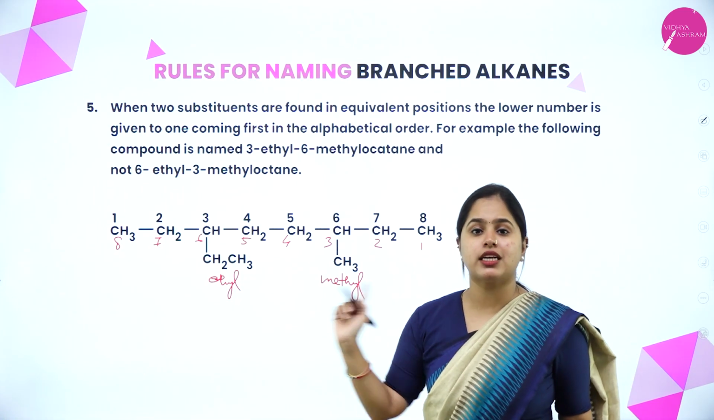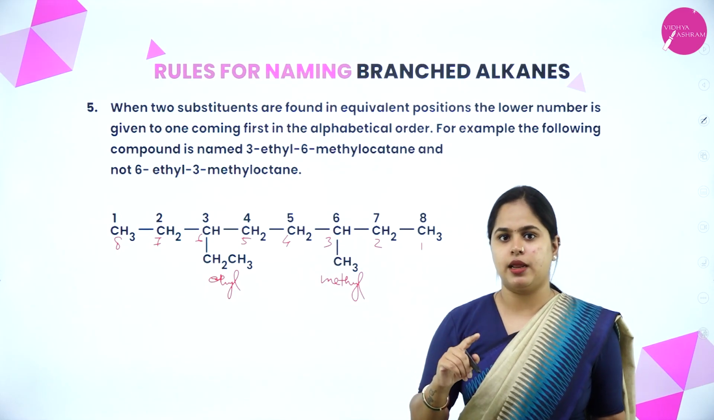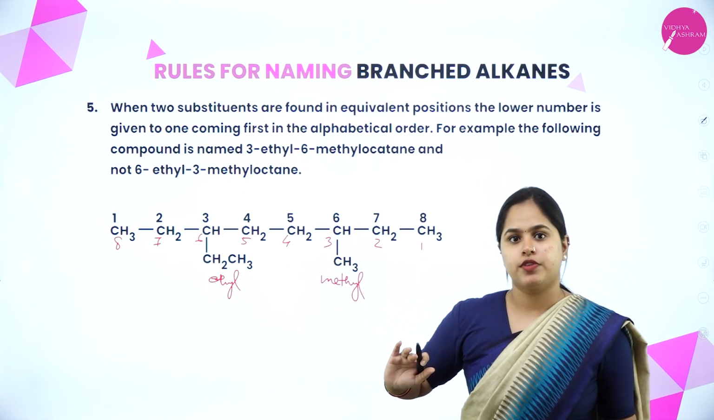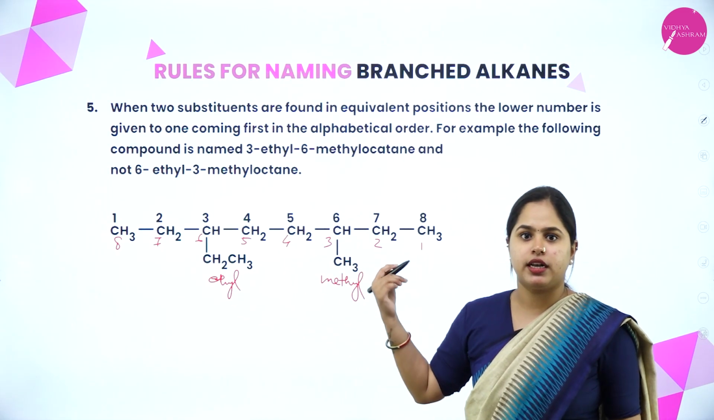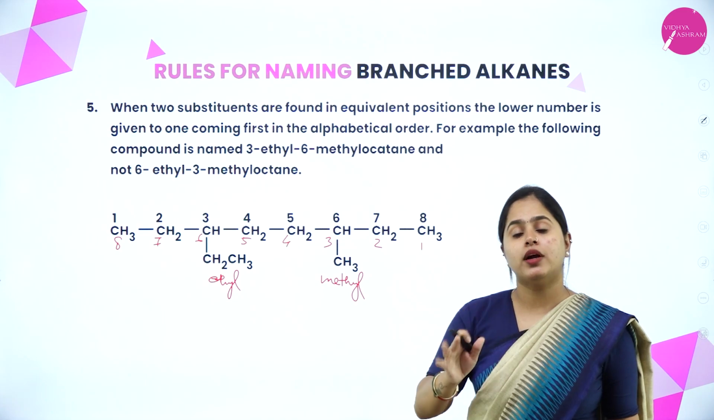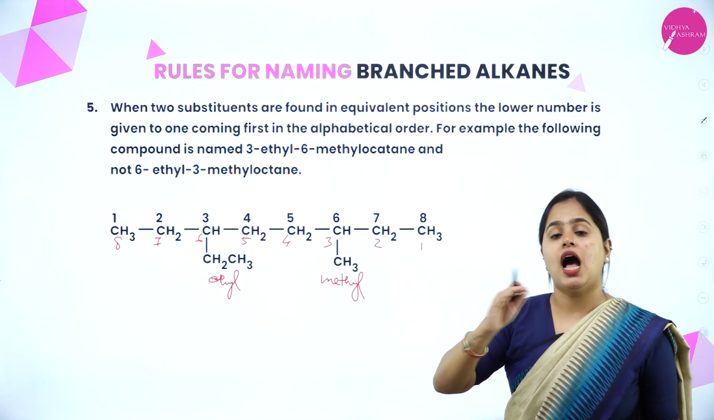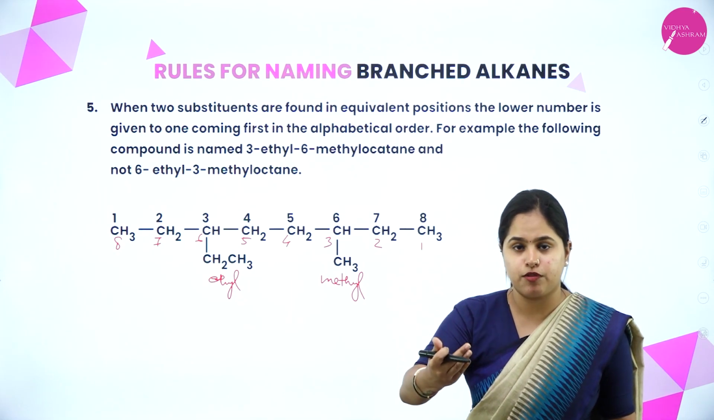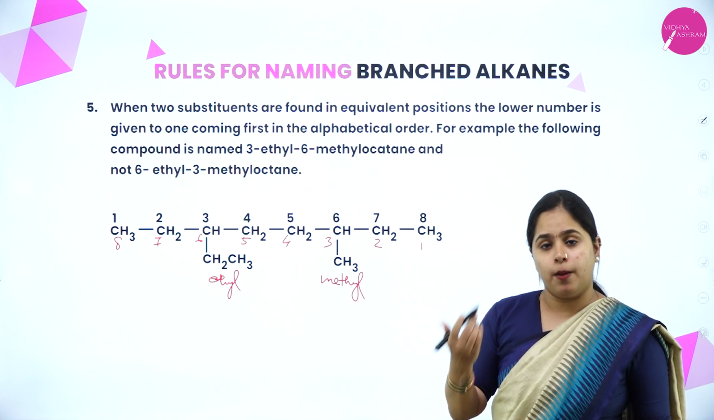So in both directions, if I number, the numbers are coming as 3 and 6, right? So which one will I choose then? 3 is coming in methyl and 6 in ethyl, or the opposite way if I take it, both are coming like that. So which one should I choose? The numbering should be done in such a way that the one which comes first in alphabetical order should get the lowest number.